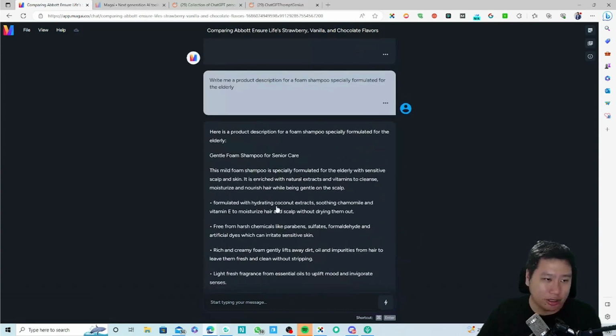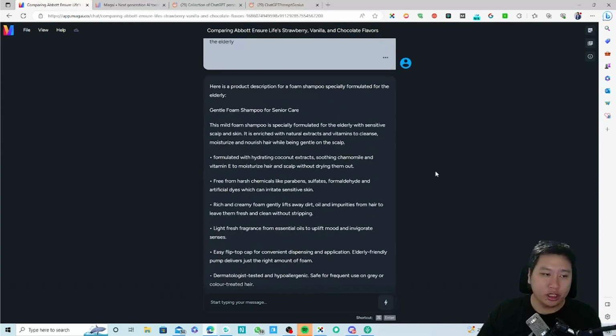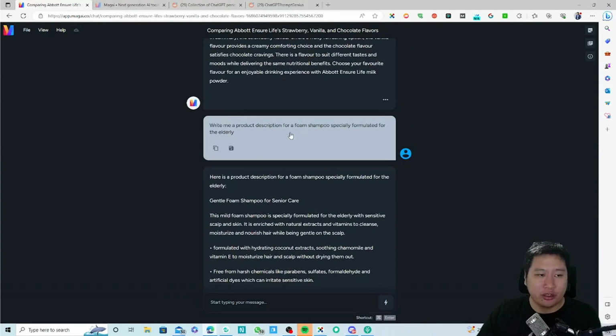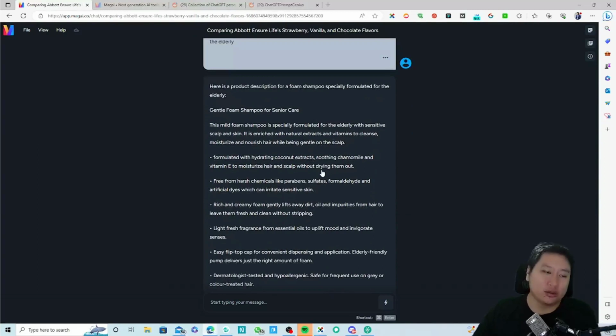I tried with Claude AI, and this is what is being generated for the product description of a foam shampoo specially formulated for the elderly. It's the totally same input. So it comes out very factual. If you like this kind of style, then Claude AI will be much better for you, right?